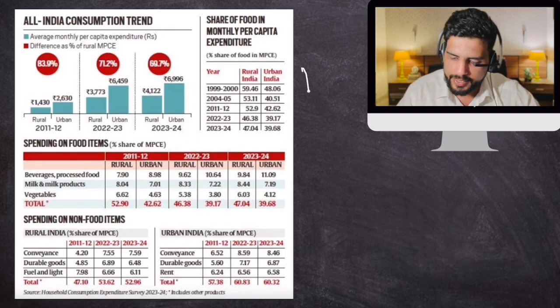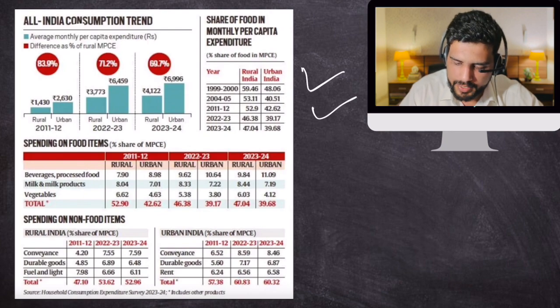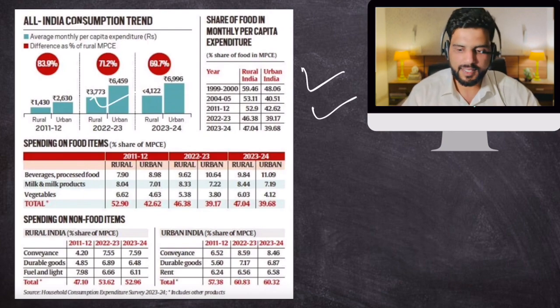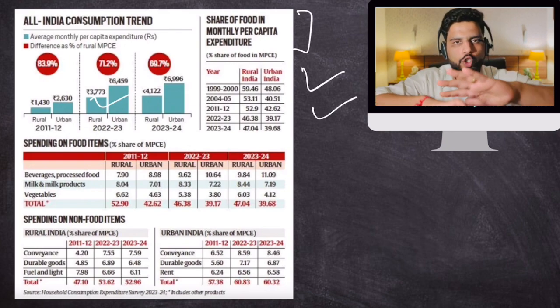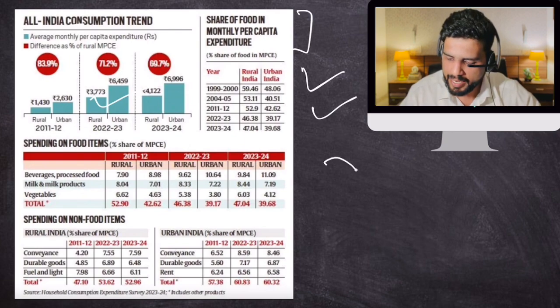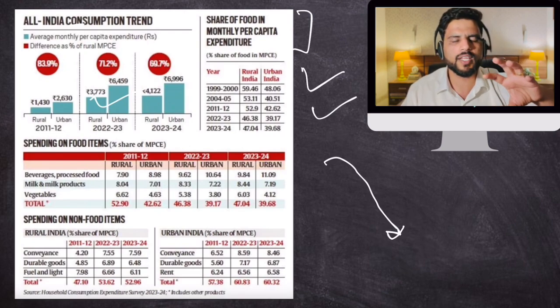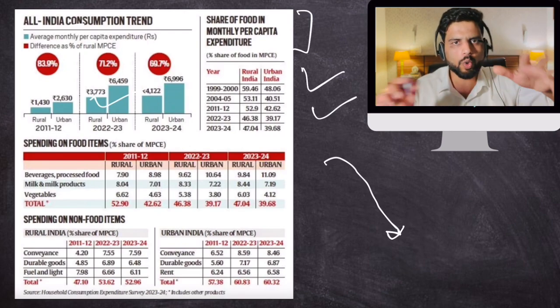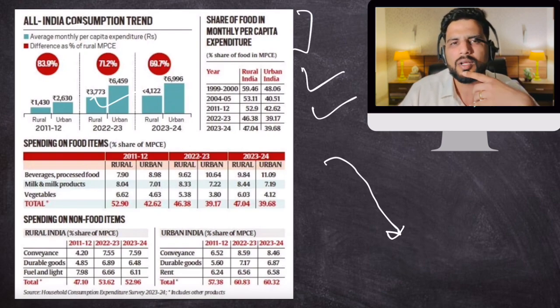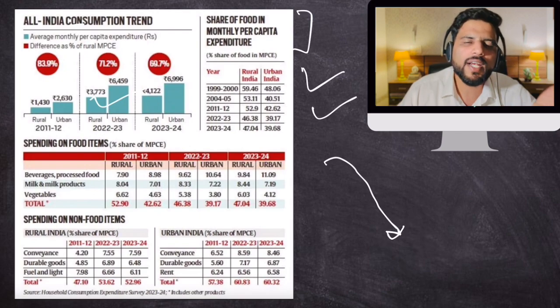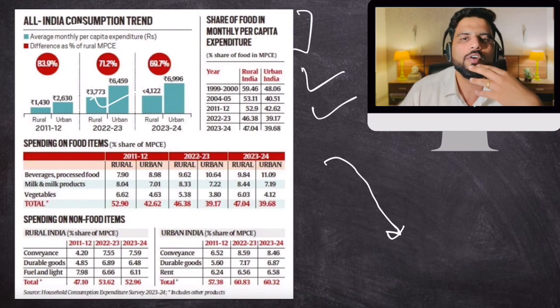And then we'll take a look at this picture. It says that overall consumption expenditure is increasing. But the share of food expenditure in total expenditure was declining. And that is good news, because if the share of food expenditure is quite a lot in your total expenditure, that means you are poor, because poor people earn so little that 70 or 80% of their expenditure is on food items.